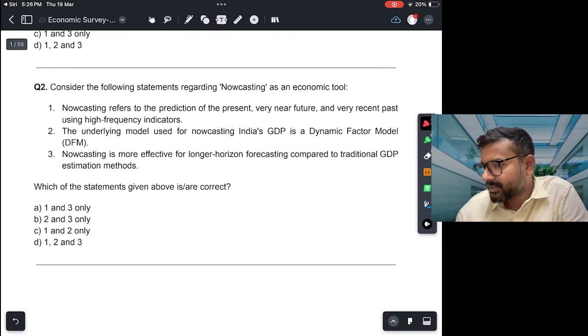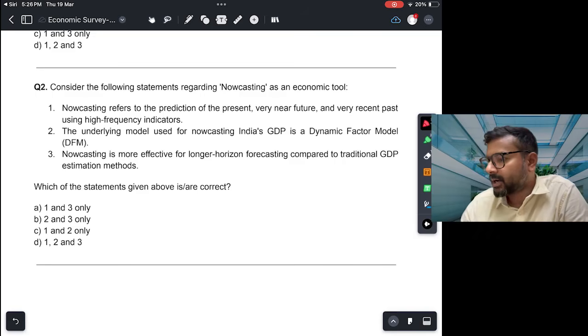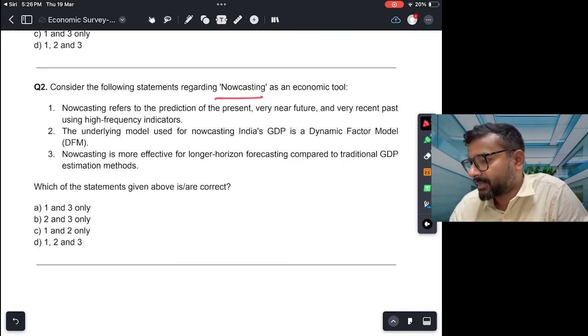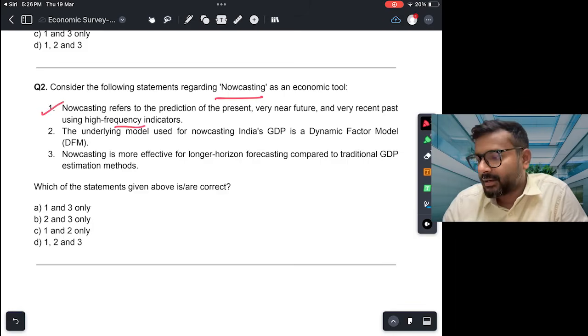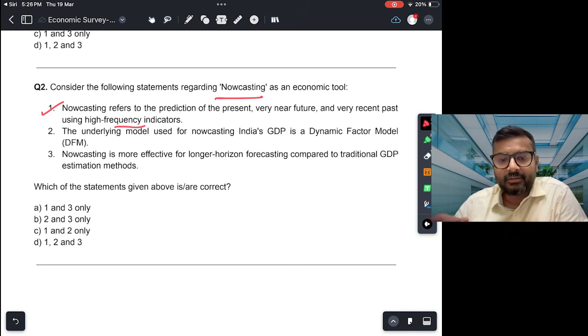Second question: consider the following statements regarding nowcasting as an economic tool. Nowcasting refers to prediction of the present, very near future, and very recent past using high frequency indicators. This is a correct statement. Generally we talk about forecasting. When we talk about GDP, gross domestic product, we forecast what the GDP would be, and there is a delay in calculating it, a few months' delay.